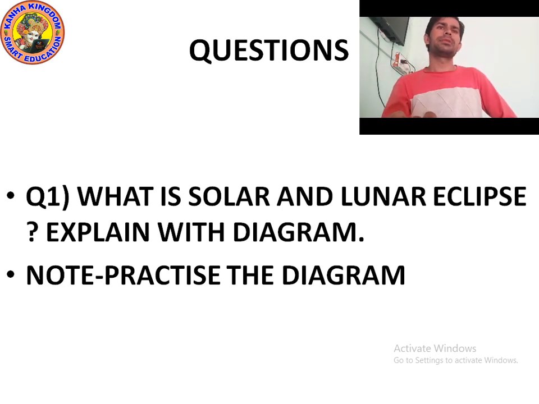So what is a solar eclipse? Let's talk about the solar eclipse. When the moon is between the earth and the sun, it casts a shadow, and that is called a solar eclipse. The moon moves directly between the earth and the sun, shadowing part of the earth. There are two types of solar eclipse, total and partial. Under the umbra, the darkest part of the shadow, a total solar eclipse occurs.